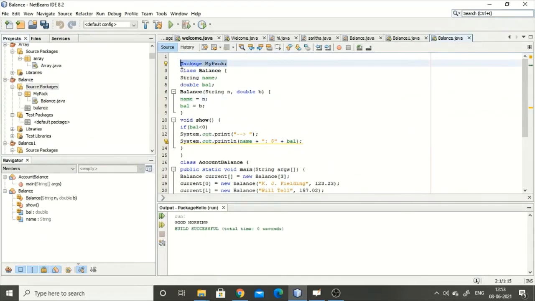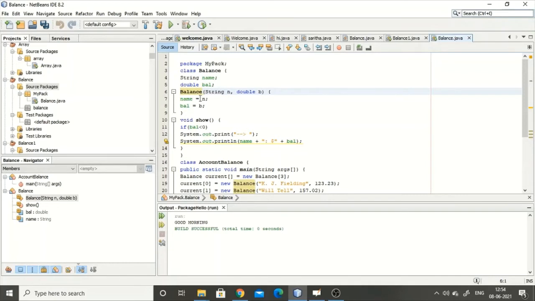package mypack, and then class balance, as I told, string name, double balance. So this is actually defined within the mypack package. Balance.java is defined under the mypack package, which is again defined under the project balance. So here the balance.java class is what I've explained now. You have the name and the balance, and within the balance you have string n and double that will be stored in this value.